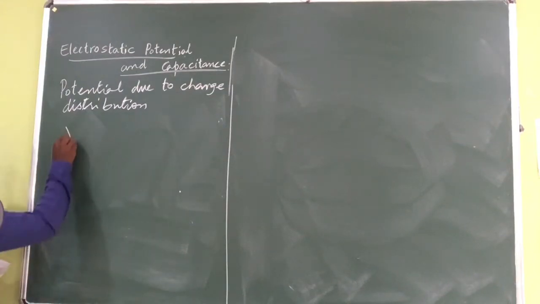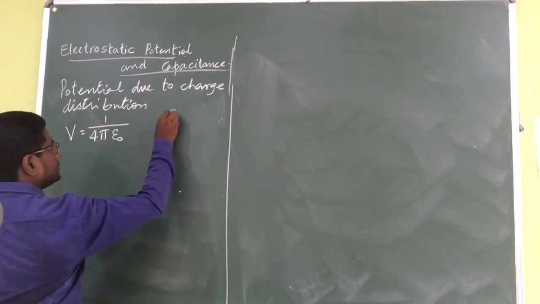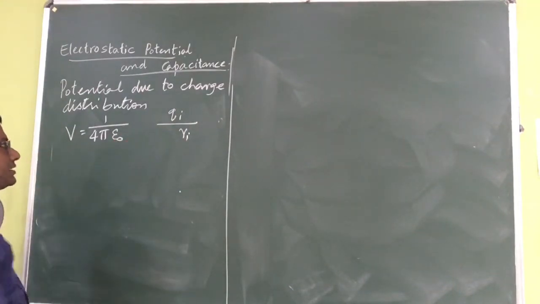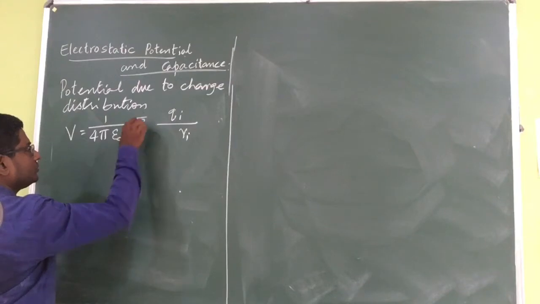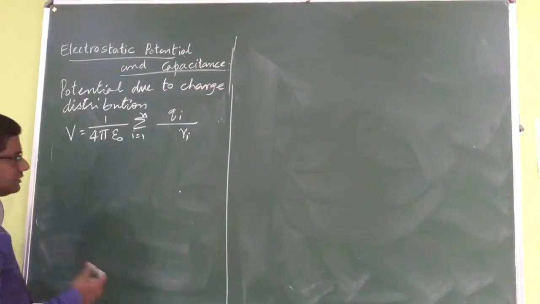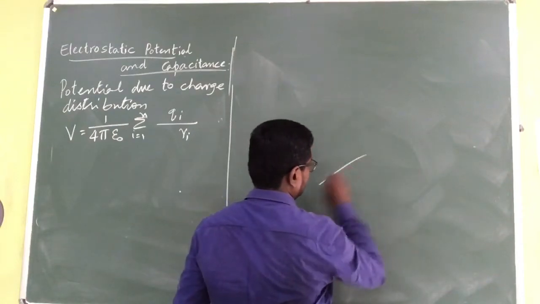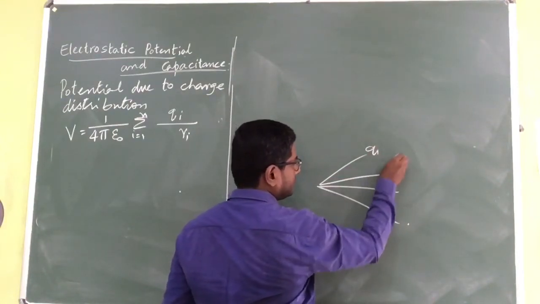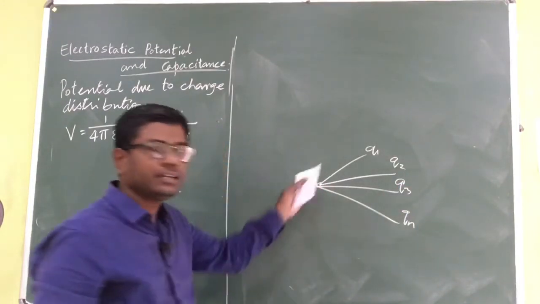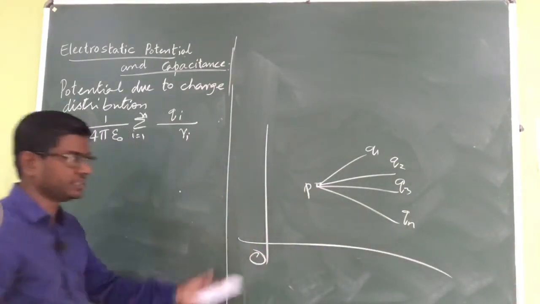So first one, it will be V equals 1 by 4 pi epsilon naught, Qi divided by Ri. This was the equation which I had written a few minutes ago, the summation of i equal to 1 to n. That was the generalized form of that equation. The only additional thing I want is if my point P is not at the origin. This was the diagram: this was Q1, Q2, Q3, and Qn, and this was my point P, which was assumed to be at the origin. Let us say we have our coordinate system like this, and our origin is here.